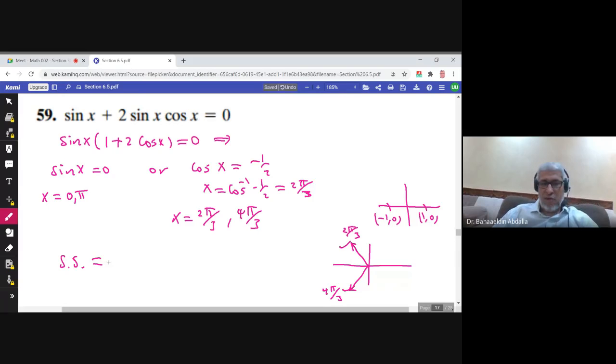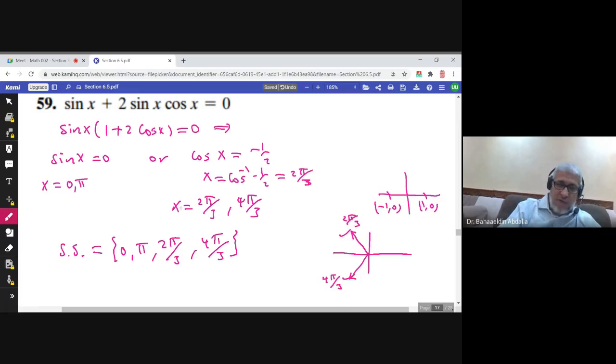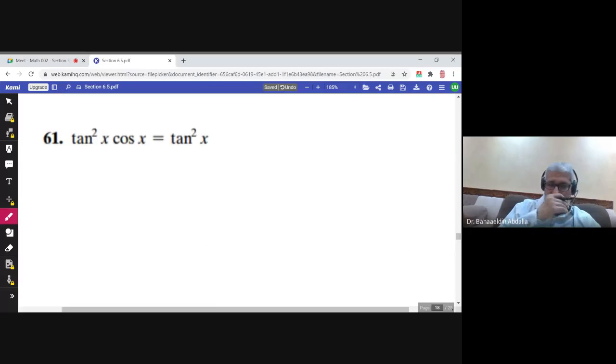And the solution set of this question has 4 solutions: 0, pi, 2 pi over 3, and 4 pi over 3. And as usual, you can check any of these answers. You can replace x by any of these answers and make sure that the answer is correct.